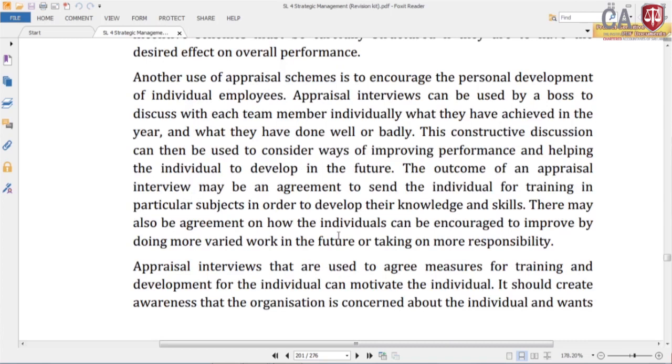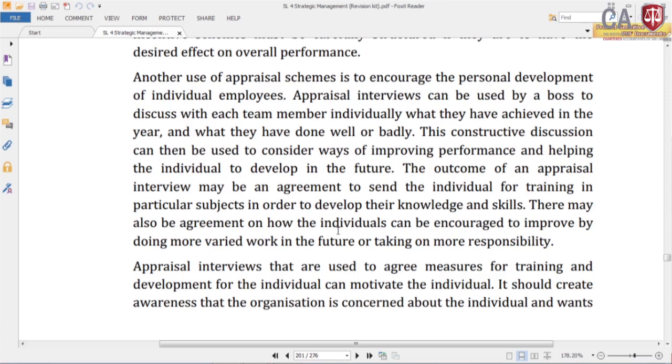Another use of the appraisal system is to encourage personal development of individual employees. That we mentioned, employee development and succession planning. An appraisal interview can be used by a boss to discuss with each team member individually what they have achieved in the year and what they have done well or badly. This constructive discussion can then be used to consider ways of improving performance and helping the individual to develop in the future. The outcome of an appraisal interview may be an agreement to send the individual for training in a particular subject in order to develop their knowledge and skill.